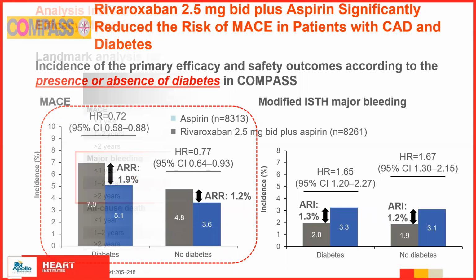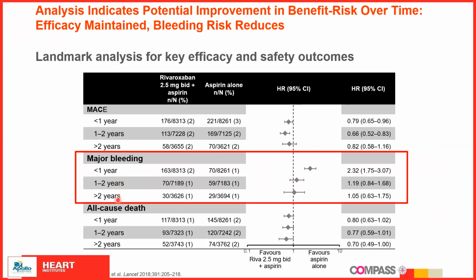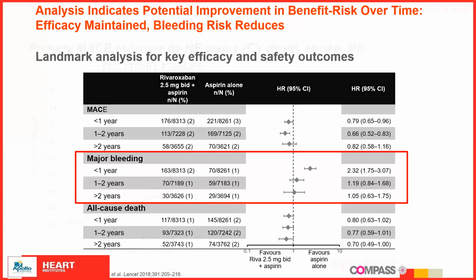Now, if we try to see the efficacy, the major bleeding at the end of 2 years was almost comparable. If you see the forest diagram over here, it does not cross to this side. It has got a neutral value. So it is safe to add Rivaroxaban, a very low dose, 2.5 milligram twice daily, to aspirin in patients of chronic coronary syndrome and peripheral artery disease.